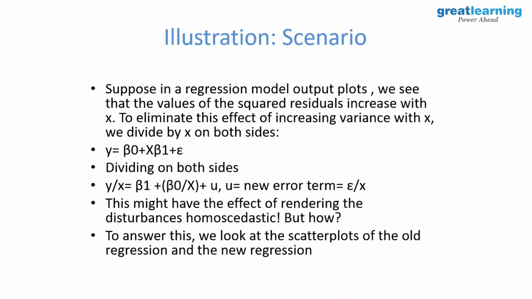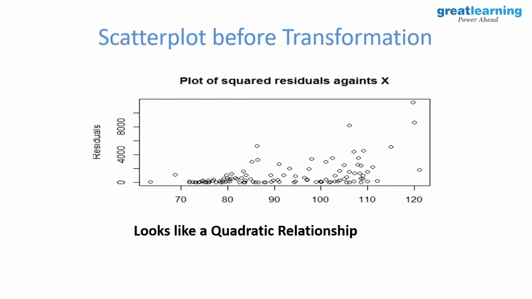Let's look at the scatter plots. This is the original one. Do we see any pattern here first of all? Can I say it's quadratic? Maybe if I had more data it would be more clear. But if you see this, it started from here, slightly goes up, like this. So kind of a curve.